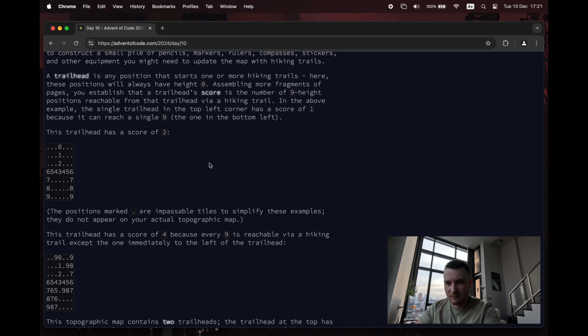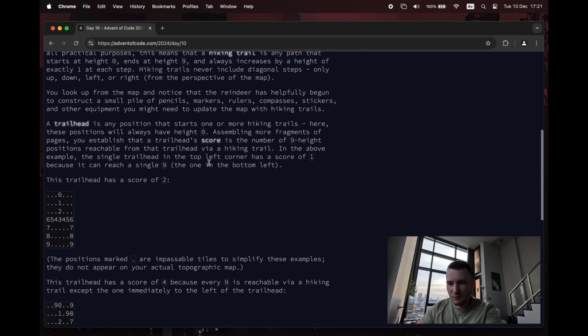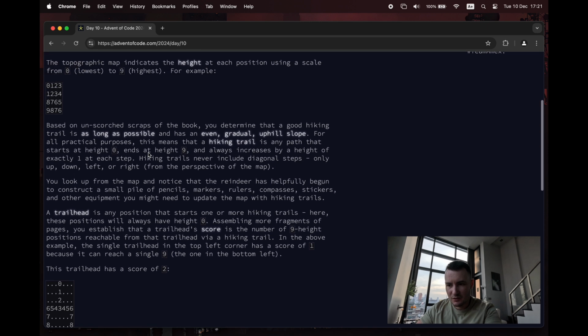In the above example, the single trailhead in the top left corner has a score of 1, because there's only one 0, and it has a score of 1 because it can reach a 9. 1, 2, 3, 4, 5, 6, 7, 8, 9.